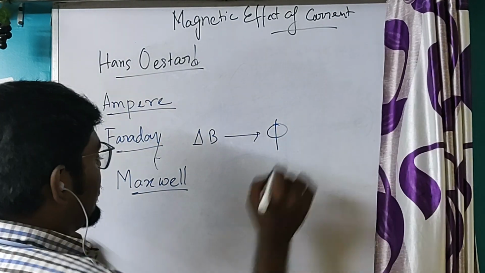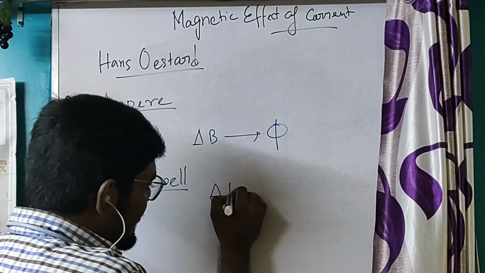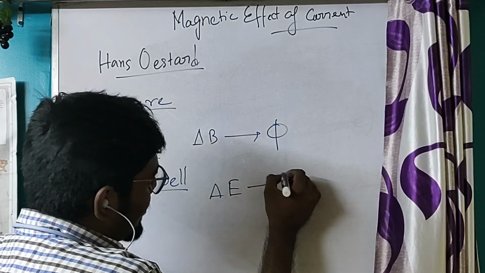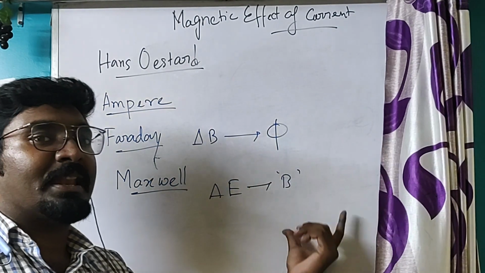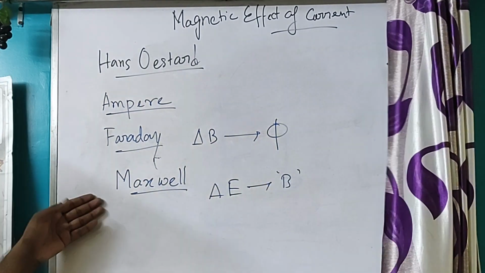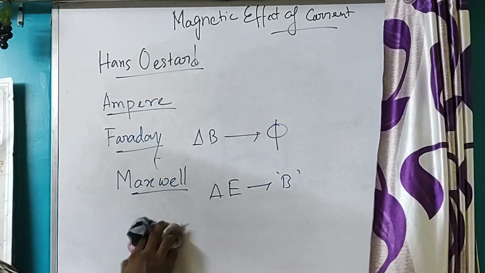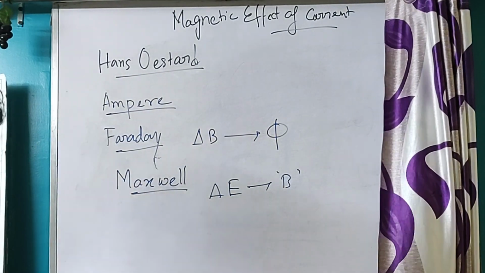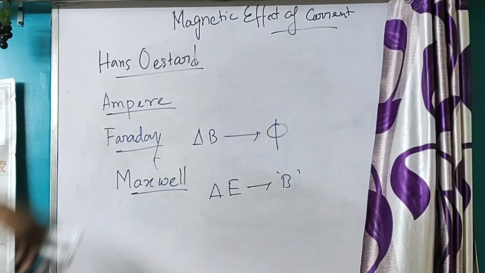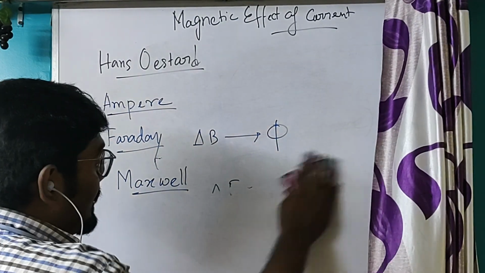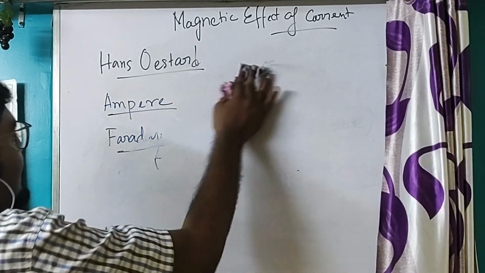Maxwell just added one extra statement. He said that a changing electric field will induce a magnetic field. So this thing was added by Maxwell. So these are the four scientists who played an important role in this chapter, and these four scientists laid the foundation of this magnetism chapter. Okay.